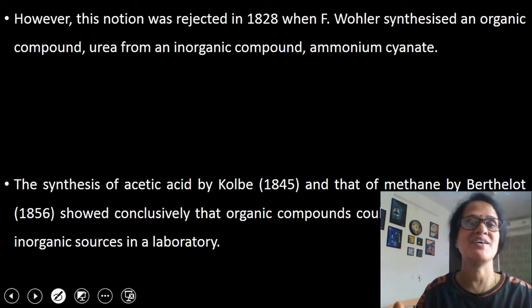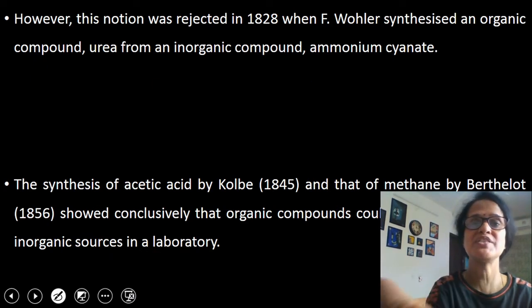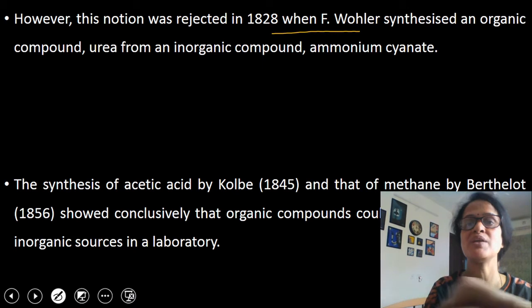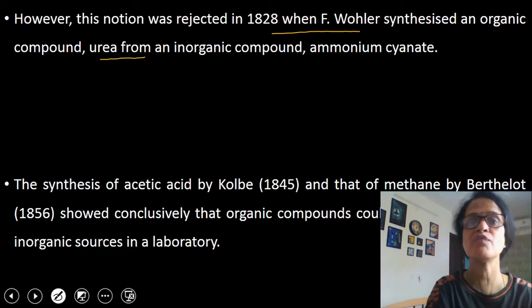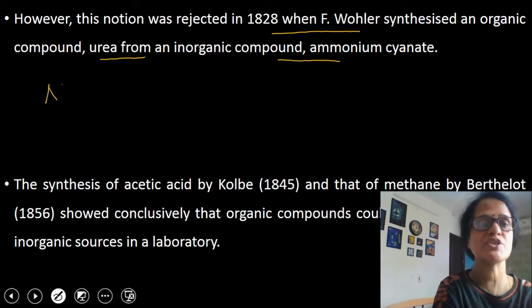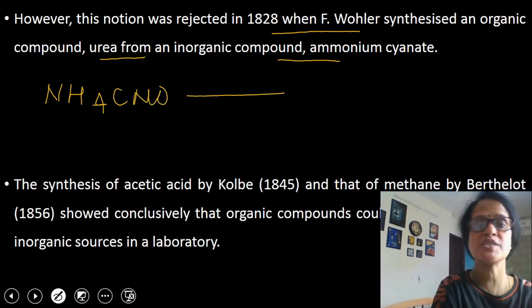But this assumption was rejected in 1828 when F. Wohler synthesized an organic compound urea from an inorganic compound ammonium cyanate. Ammonium cyanate has the formula NH4CNO. When NH4CNO is heated, it is converted into NH2CONH2, which is urea.